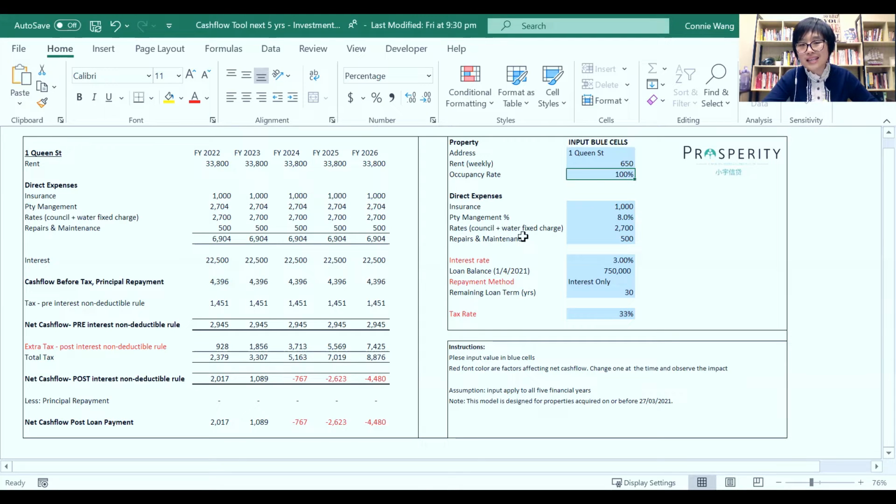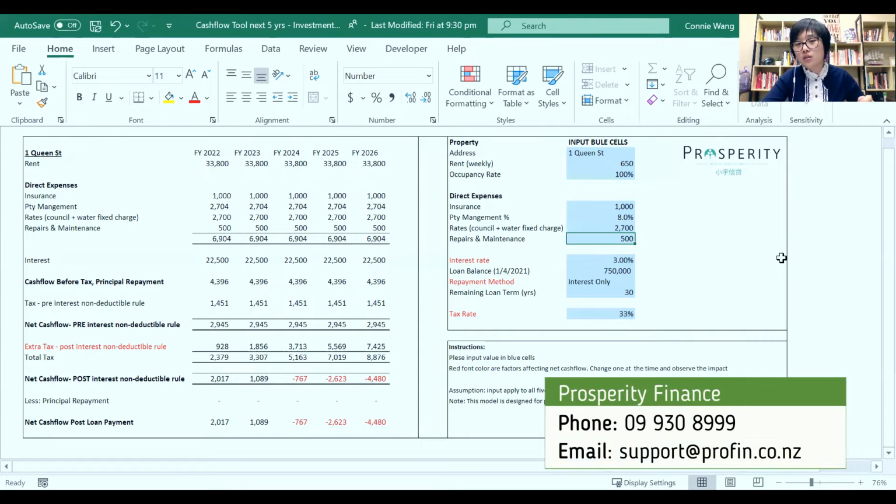Now, the next section is about the expenses of running a rental investment property. Here I exclude the interest cost, but include other costs. So we have insurance, 1,000. If you have a property manager, I put 8% of the rent. Now rates, that's the council rates. And also in some areas like Auckland, the landlord is responsible for the water fixed charge. Your tenants only look after the usage.